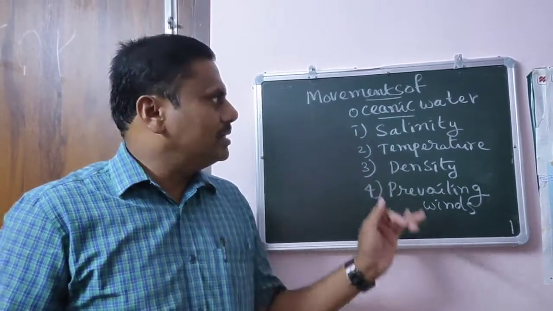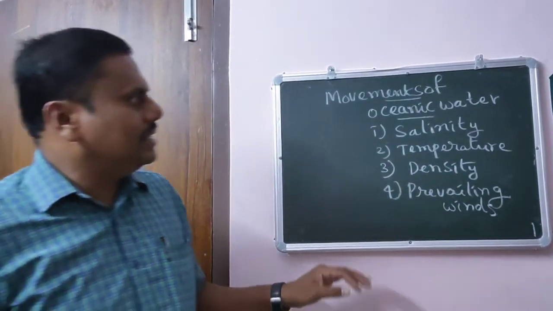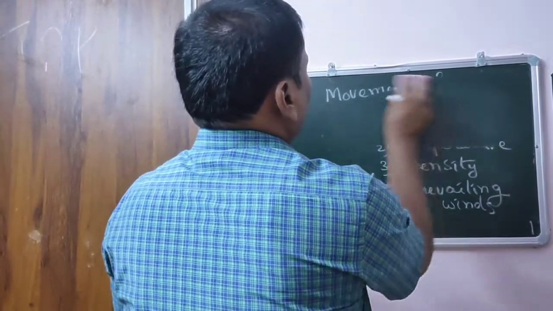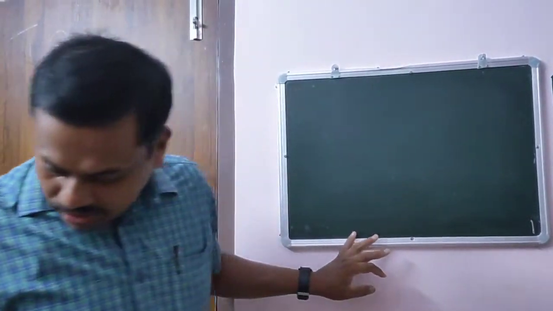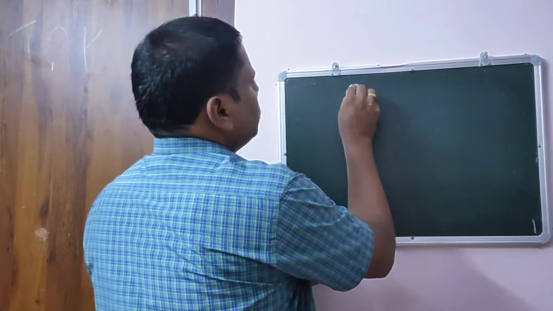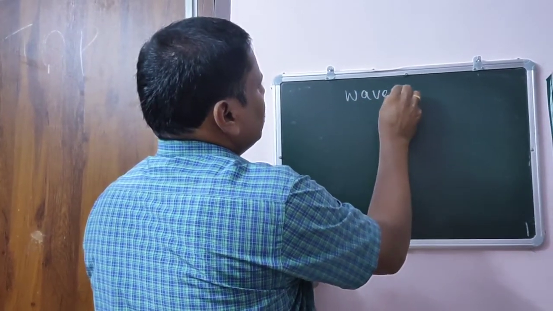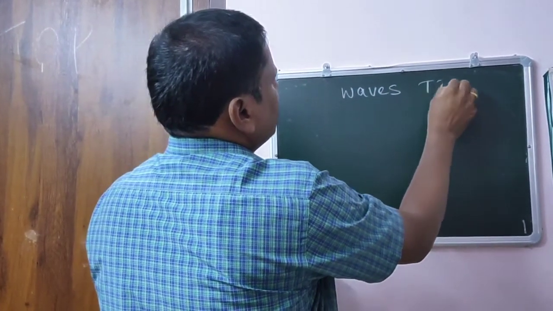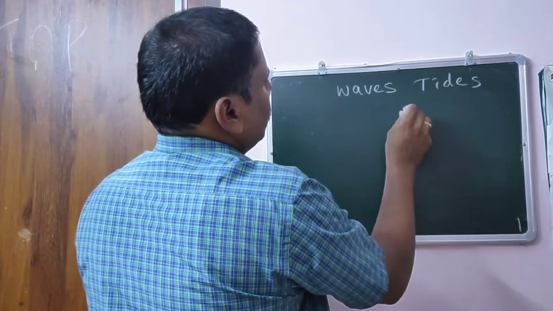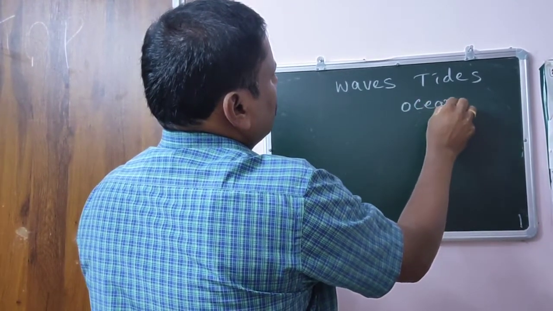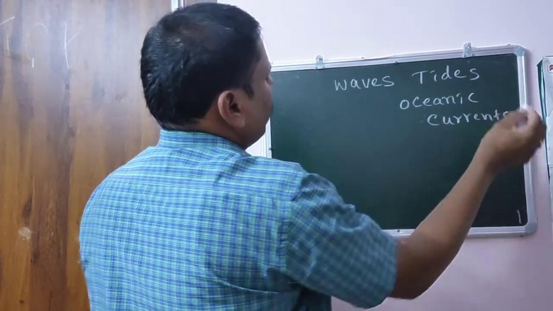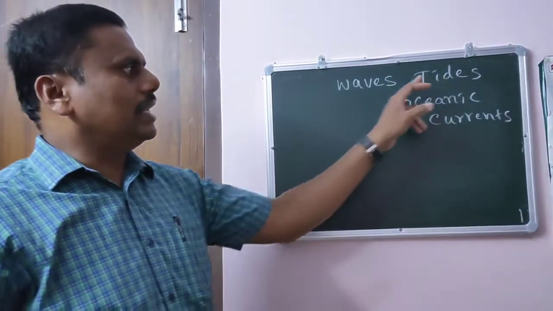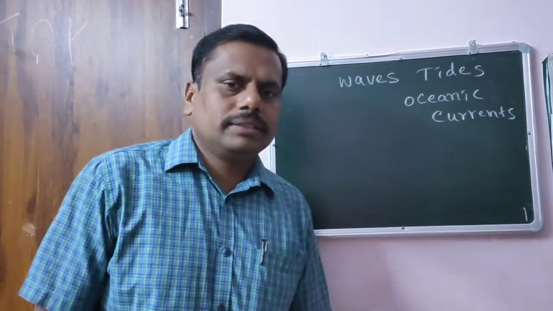Understood? So basically, these movements can be seen in the form of three. What are those? Number one, waves. Number two, tides. Number three, oceanic currents. Waves, tides, oceanic currents.